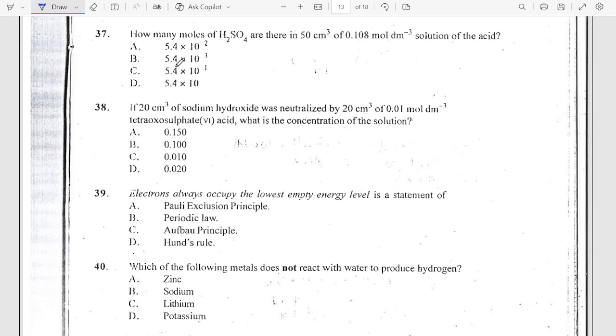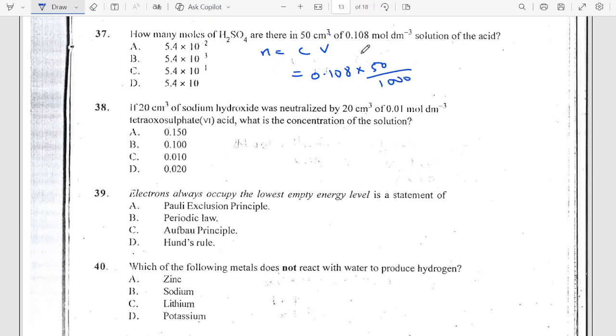Then number 37 says, how many moles of H2SO4 are there in 50 cm cube of 0.108 mole per dm cube solution of the acid? Okay, we are looking for number of moles. Number of moles is equal to concentration times volume. Please never forget that. So the concentration is 0.108 times the volume, 50 divided by 1000.